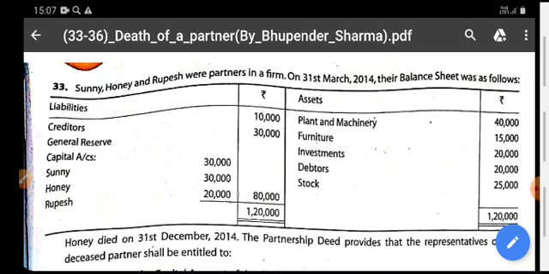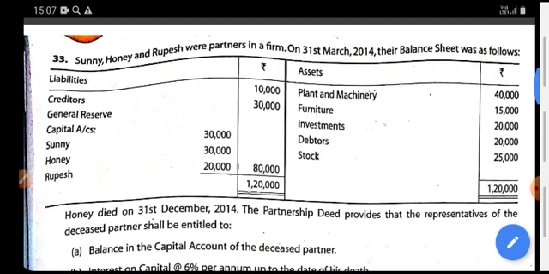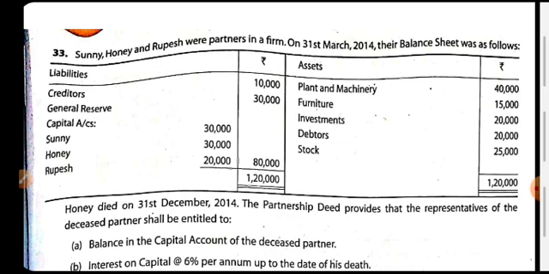Students, this is the chapter of partnership, named death of a partner. In this question, you are learning how the deceased partner, who has died, will be paid and how his amount payable would be calculated.